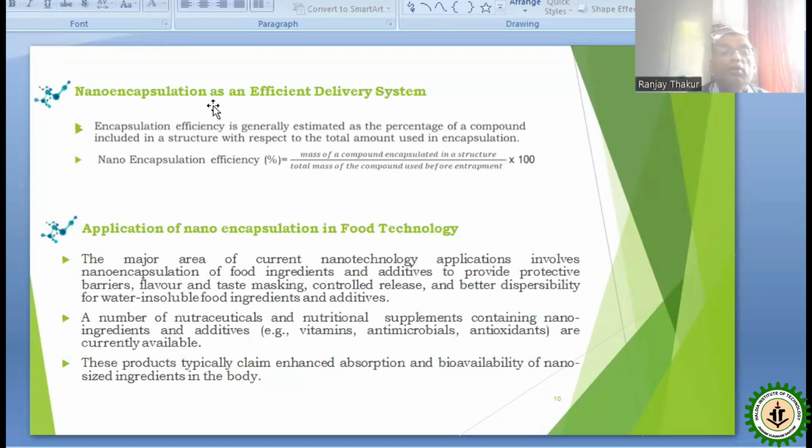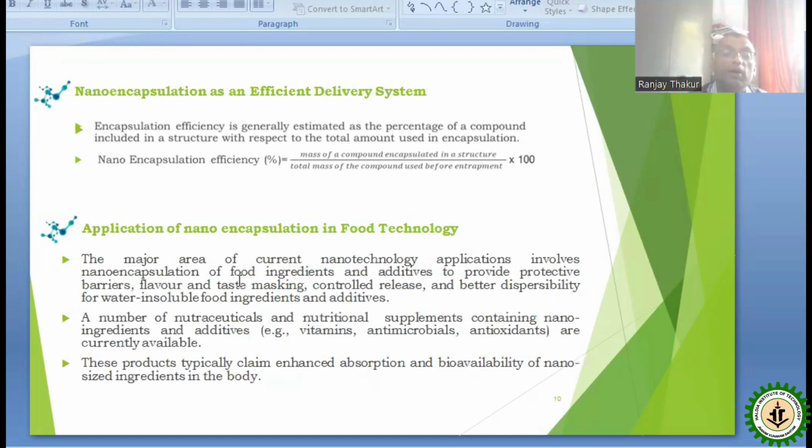Now, nano encapsulation as an efficient delivery system. Nano encapsulation efficiency is generally estimated as the percentage of compound included in the structure with respect to the total amount used in encapsulation. It means the mass of compound encapsulated divided by the total mass of compound used before entrapment, into 100. That is, how much was used out of how much was taken, into 100. Application of nano encapsulation in food technology.